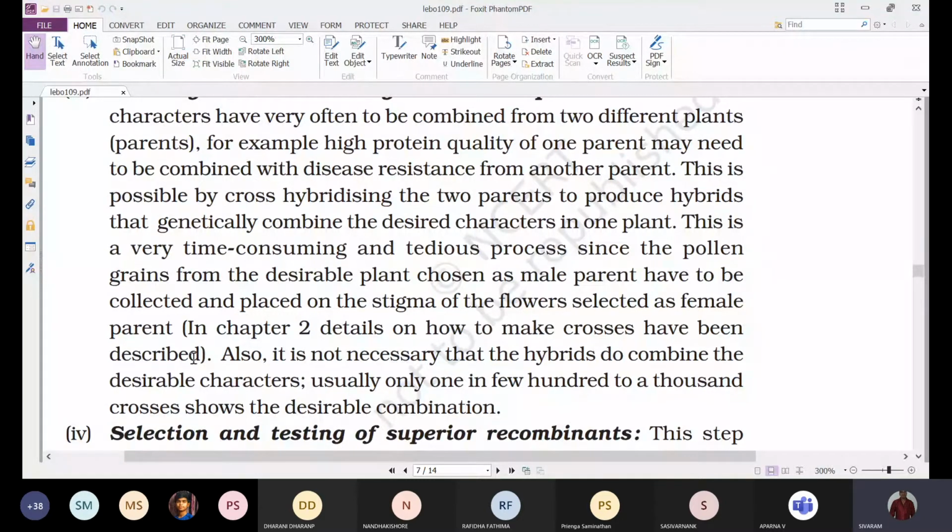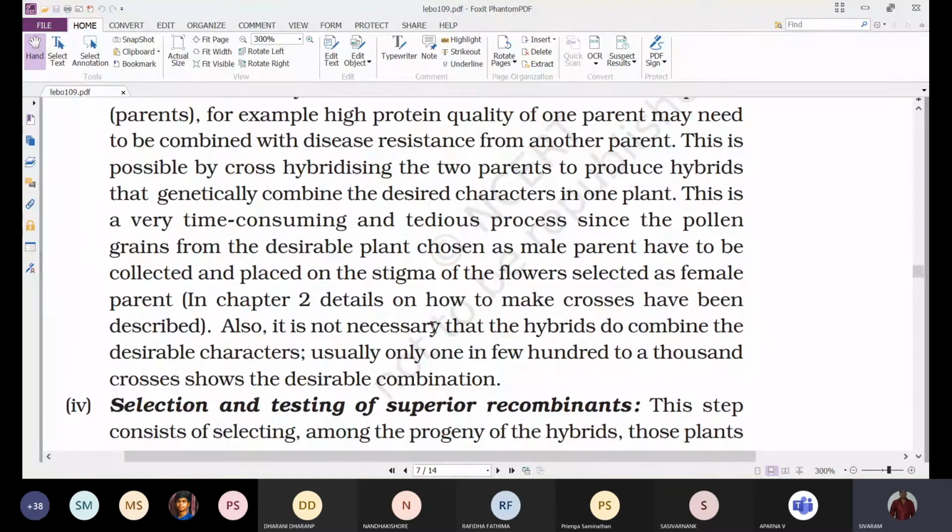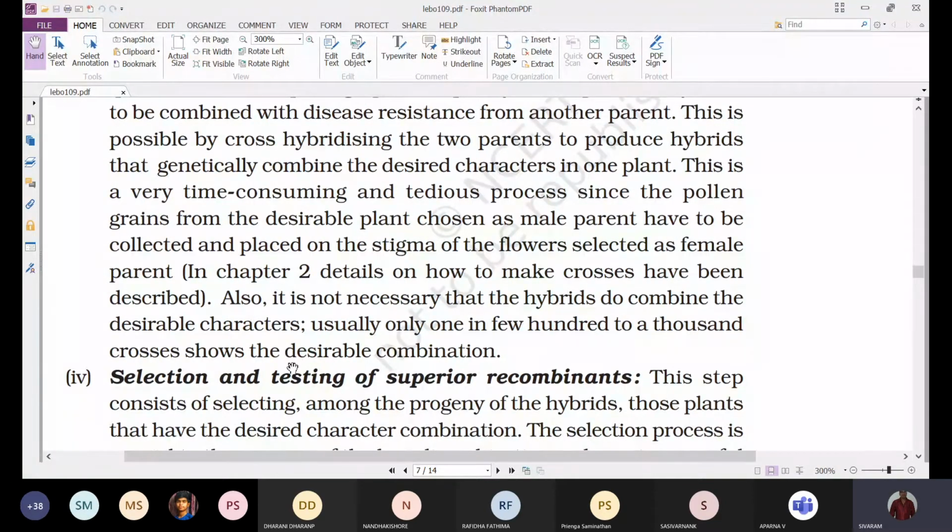Also, it is not necessary that hybrids do combine the desirable character. It is not 100% sure that the hybrids that are produced as a result of hybridization are showing both the desirable characters. Sometimes it may show, or sometimes it may not. So usually only 1 in a few hundred to 1,000 crosses shows the desirable combination. That's why they undergo the hybridization process for a huge number of plants.